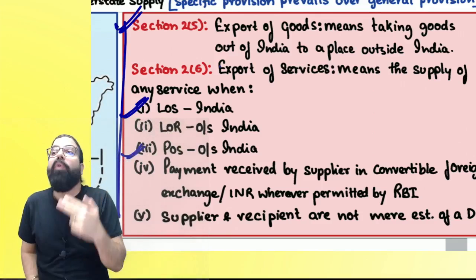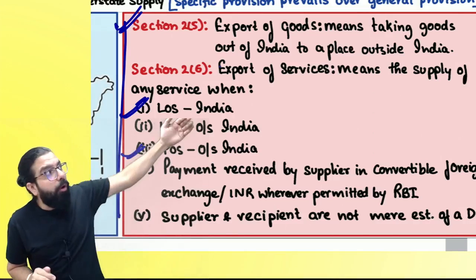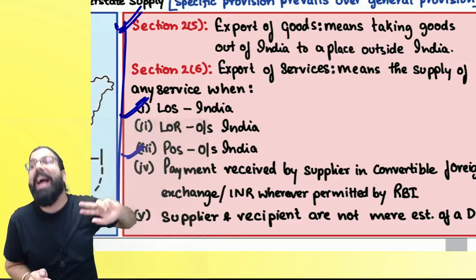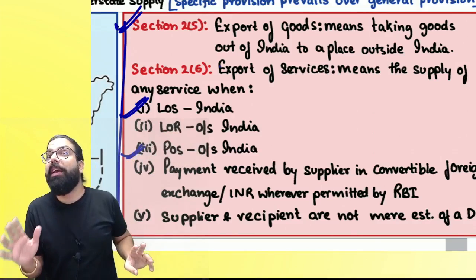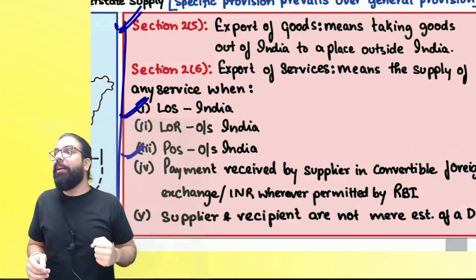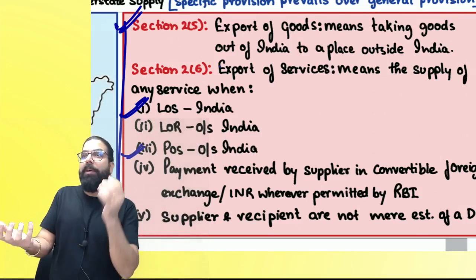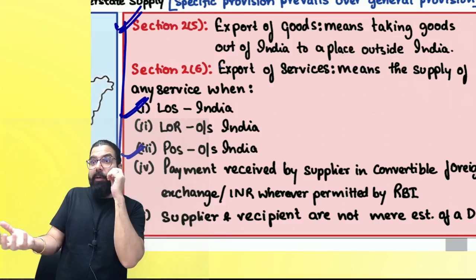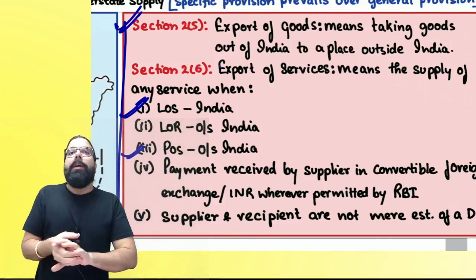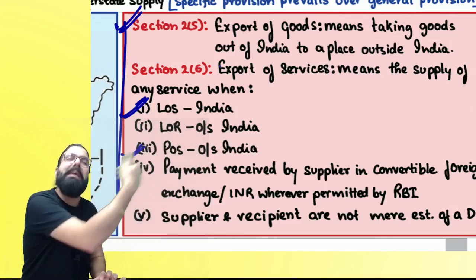What you are receiving is foreign convertible currency, and you both are not mere establishments of a distinct person, you are actual different persons. Government is telling: from an actual different person outside India, get foreign currency. If you get foreign currency, India will become rich, and if India becomes rich, ultimately India will have a say everywhere. Correct or not, everyone? So that is what they are telling. You have to earn foreign currency from an actual different person, not a mere establishment.